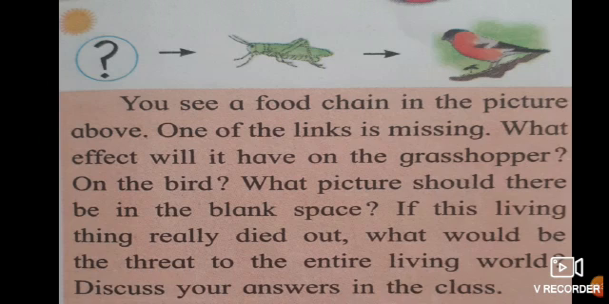Now, here is one small activity. We have studied about the food chain, if you remember. So you see a food chain in the picture above. One of the links is missing. What effect will it have on the grasshopper, on the bird? What picture should be there in the blank space? If this living thing really died out, what would be the threat to the entire living world?